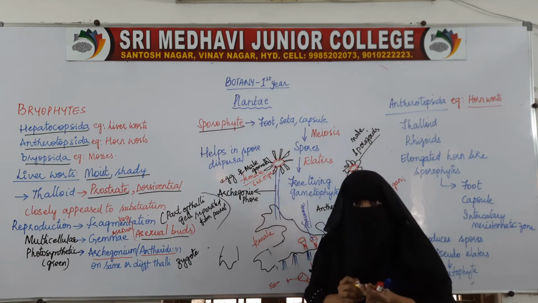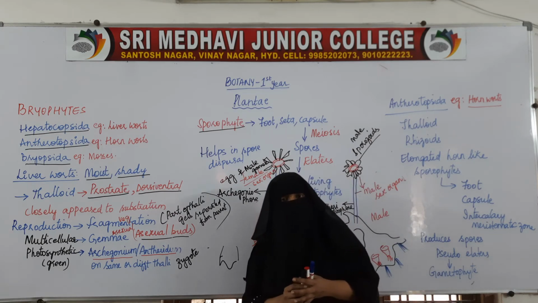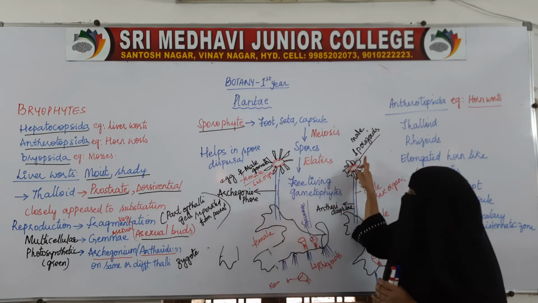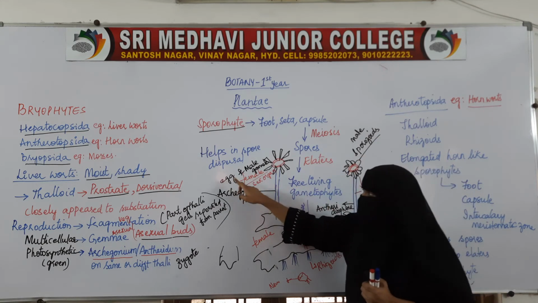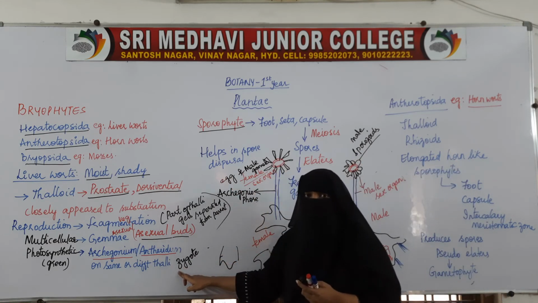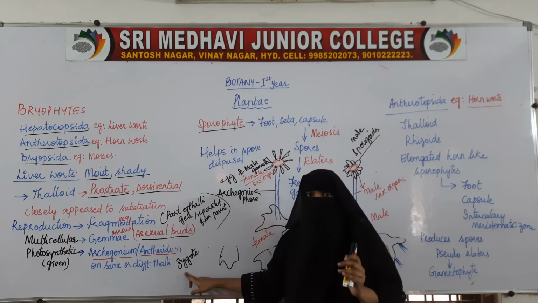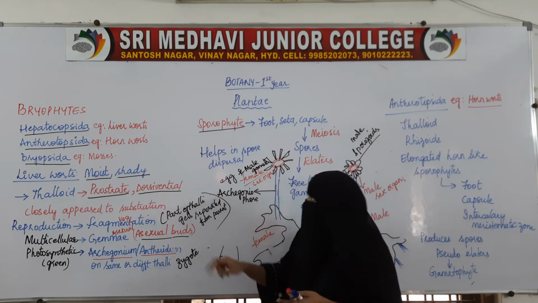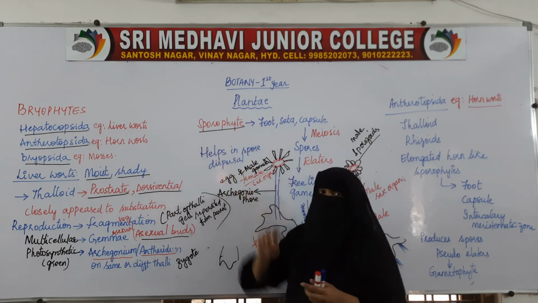In sexual reproduction, we have the male sex organ, that is antheridium, and the female sex organ, that is archegonium. Antheridium will produce the male gamete, that is spermatozoid. Archegonium will produce the female gamete, that is egg. So both this egg and this spermatozoid fuse and form the zygote. Whenever male and female gametes fuse, the zygote will be formed. Okay, then the zygote will further grow into the sporophyte.